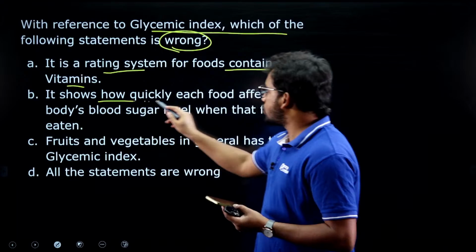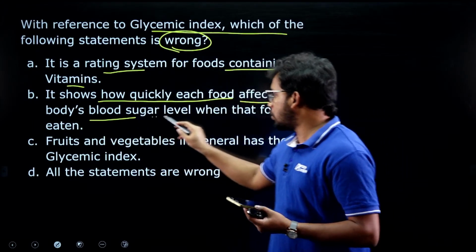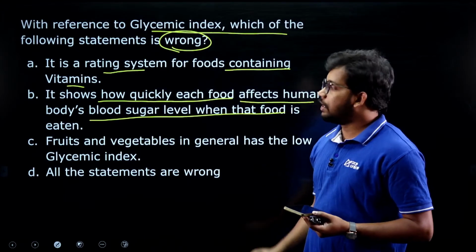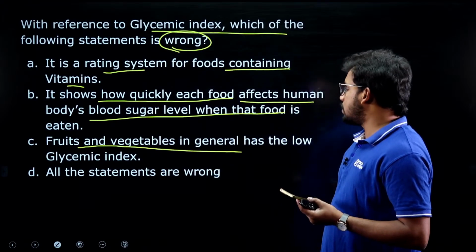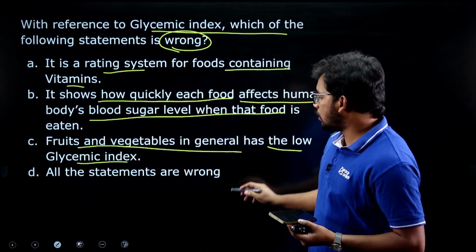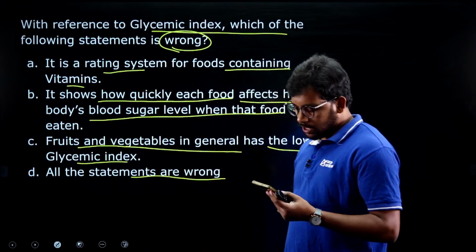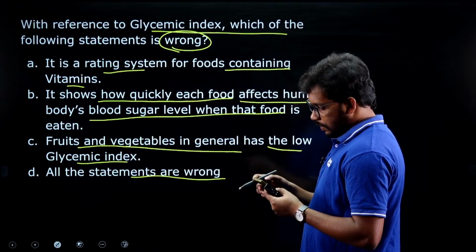Second, it shows how quickly each food affects the human body's blood sugar level when the food is eaten. Third statement, fruits and vegetables in general have a low glycemic index. The last option, all the statements are wrong. So what is the answer for this?